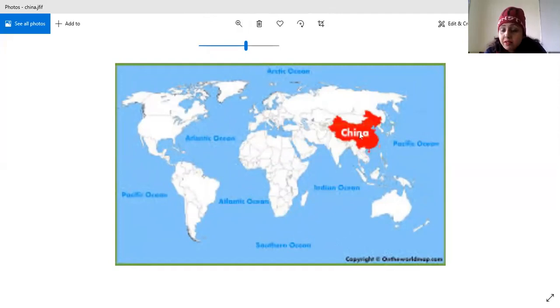Now in China we have the Yangtze Plain. The Yangtze Plain is made by the Yangtze River. So first we need to find out where the Yangtze River is in China. So in the world map here is China, so obviously somewhere here the Yangtze Plain will be. We'll go to the next one and find out where the Yangtze River is.